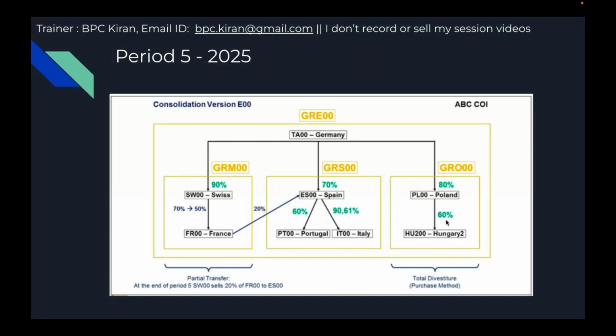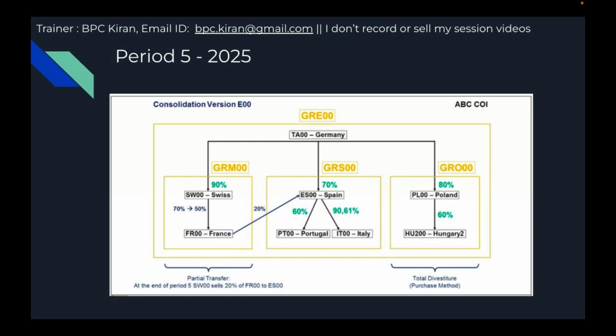Then one more scenario we are going to discuss, that is Poland 2, Hungary 2, the 60% investment. In period 4, for the 60% investment, accounting method change happened and a new consolidation unit was created. So here we are going to understand total divestiture. Poland decided to take back the entire 60% investment in Hungary 2.